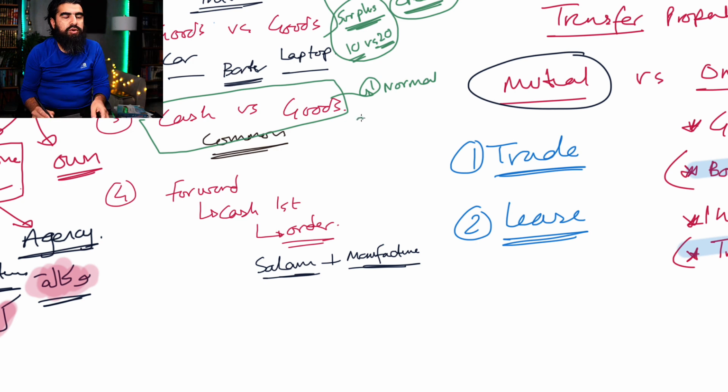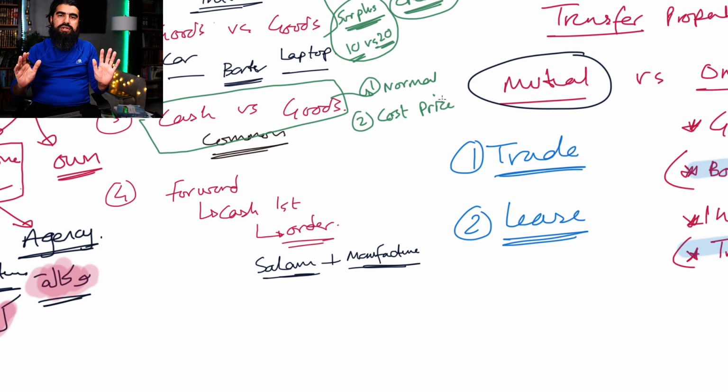Number two is what we call a cost price. Yeah. So basically you sell the item for whatever you got it for, right? So this is actually the dedicated chapter to this called Tawliya, which we're going to do. And it's basically where you bought something for £100 and you sell it for £100. You make no profit at all.